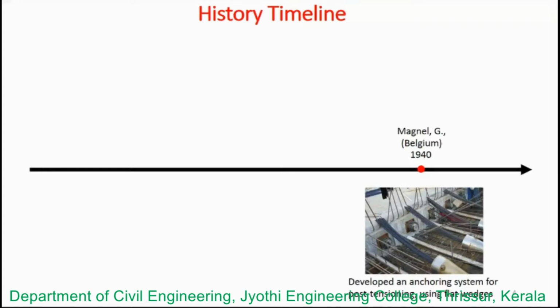Next, in 1940, Magnel of Belgium developed an anchoring system for post-tensioning using flat wedges. As I have mentioned before, pre-stressed concrete needs more equipment and devices. The development of the anchoring system, which helps in transferring the pre-stress from the steel to the concrete, was a major turn in pre-stressed concrete, because the successful behavior of the anchors is what leads to the transfer of the pre-stress to the concrete.